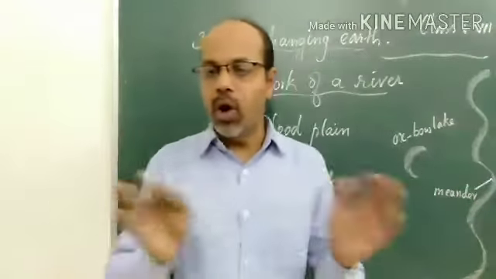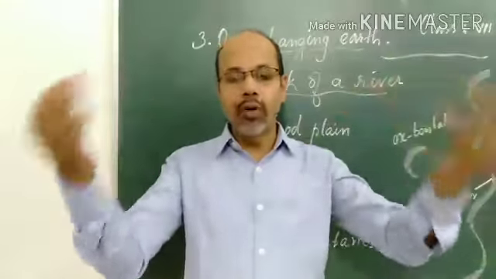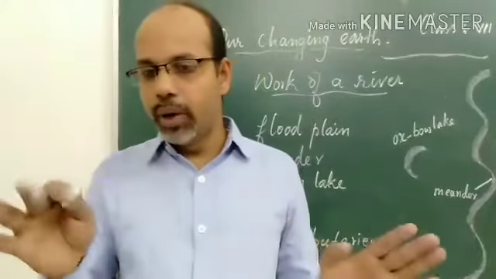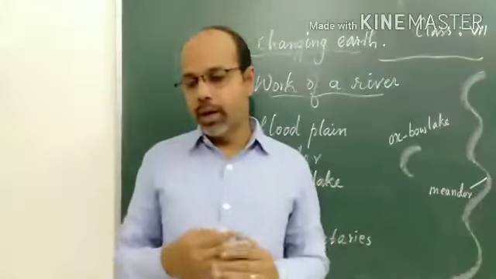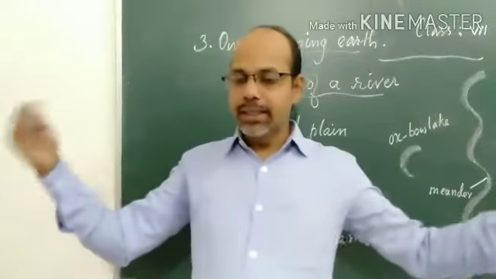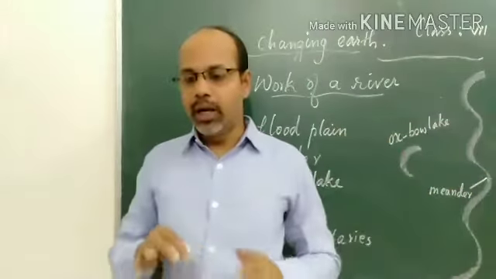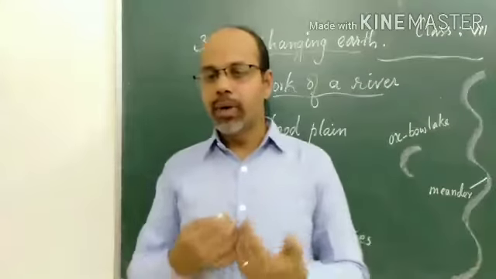Sometimes the river overflows also. We know that in the rainy season the river is overflowing. Excess water comes out of the river, or out of the meander. In these regions on both sides of the river, the sediments or alluvium brought by the rivers are deposited.